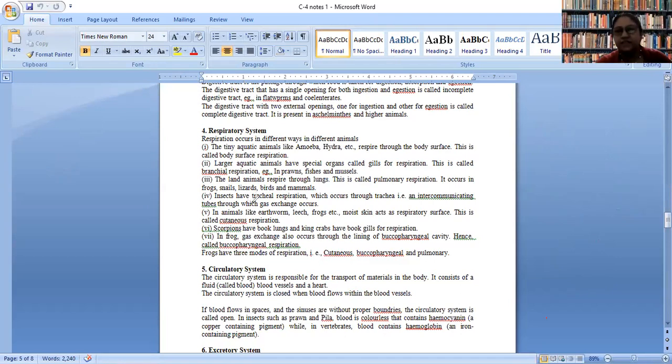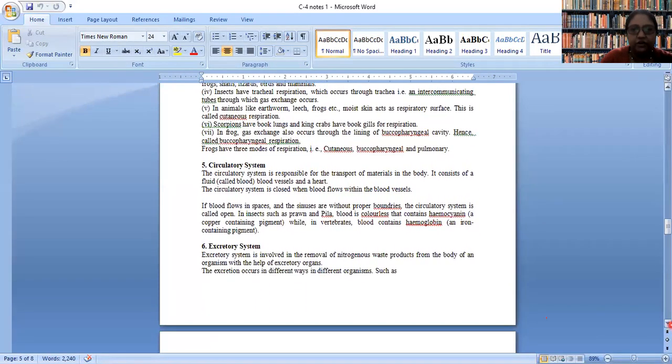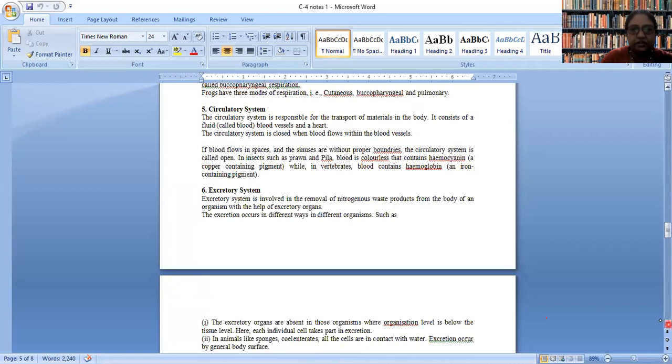Once you understand the meaning of these terminologies, it will be very easy for you to prepare for each and every phylum. Now, we will talk about the circulatory system. The role of circulatory system is transport of material in the body. Okay.